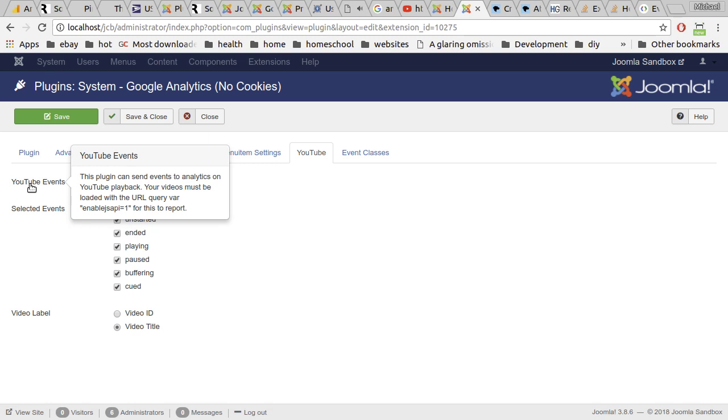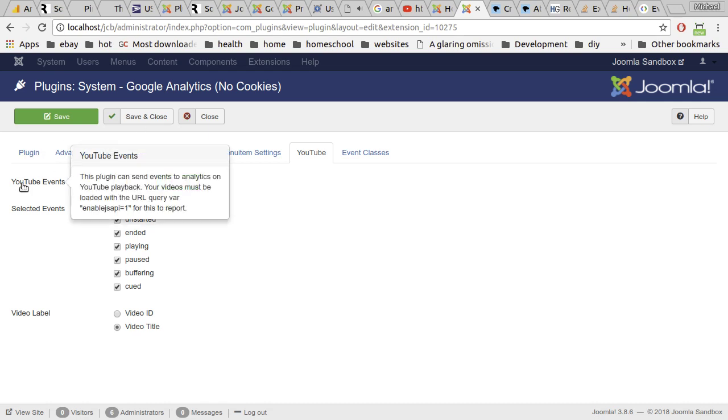Now I know that several of the YouTube plugins do that, and I will be very soon releasing one. I haven't released it yet. I'm glad I didn't, because its name is also YouTube cookie free. So I need to adjust the name. I'm gonna go the same route here. I'm just gonna call it YouTube no cookies. It's just gonna be a simple replacement, but it will load YouTube videos without the YouTube and Google cookies.